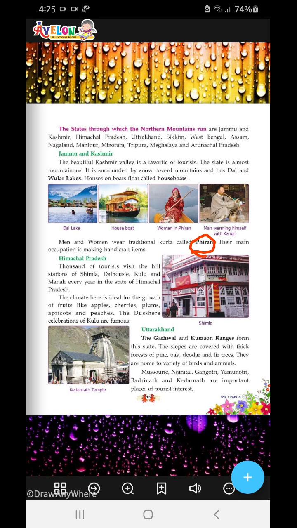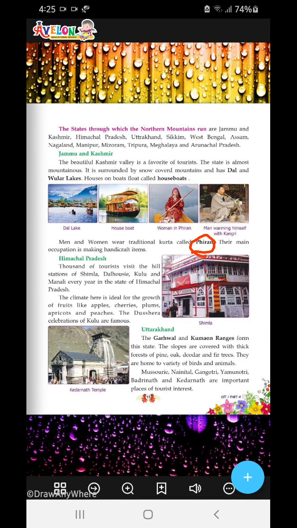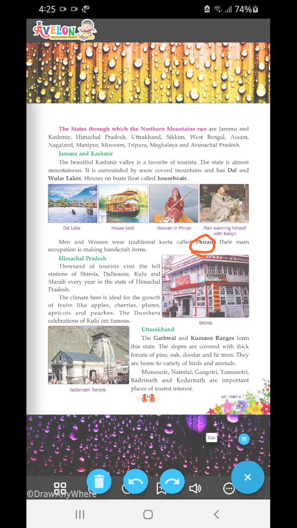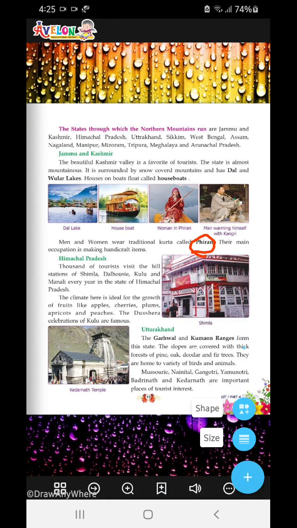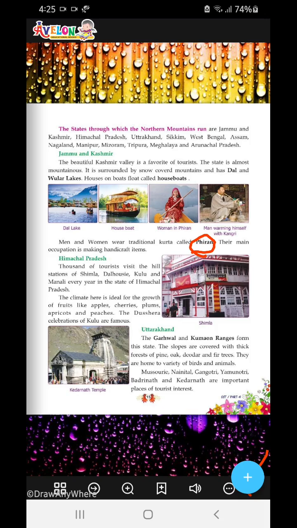Mussoorie, Nainital, Gangotri, Yamunotri, Badrinath and Kedarnath are important places of tourist attraction. Mussoorie and Nainital are hill stations, and I already told you they are very famous. Gangotri is the glacier which gives out the Ganga river. Yamunotri is the glacier which gives out the Yamuna river. Badrinath and Kedarnath are famous tourist places because they are pilgrimage places.